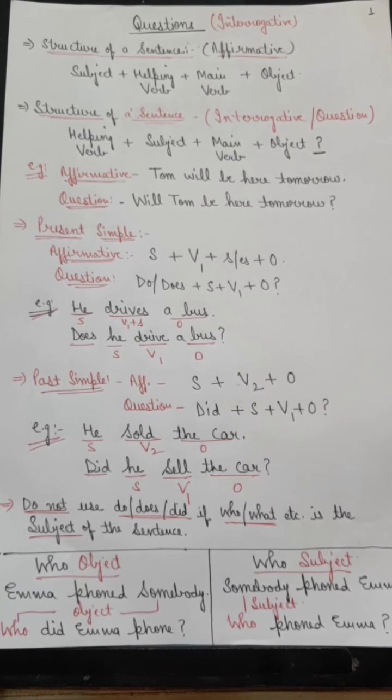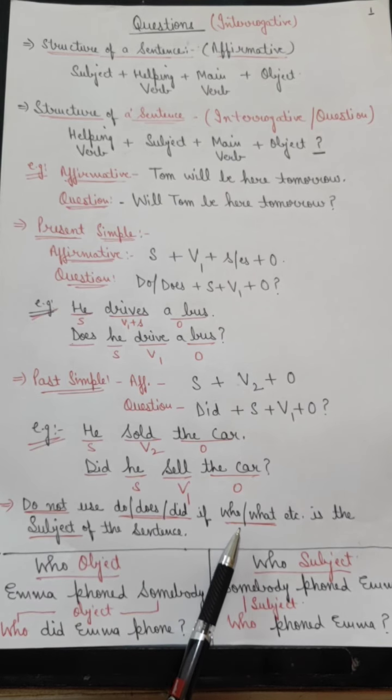Now the rule says that if in any sentence any question word or any WH word is the subject, this is the basic condition that we have to keep in mind. If a WH word is the subject in any sentence, then we do not use do, does or did.